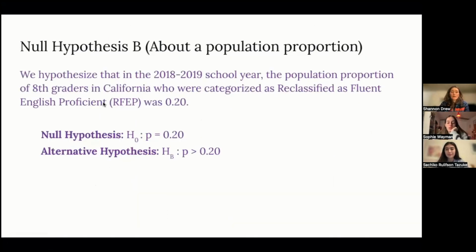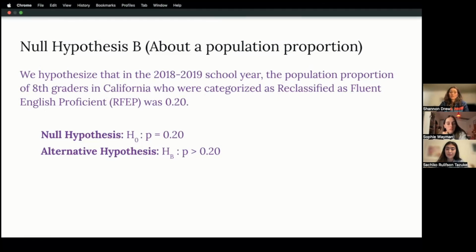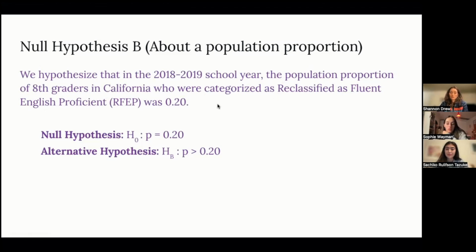So our null hypothesis B about the population proportion is that in the 2018-19 school year, the population proportion of 8th graders in California who were RFEP was 0.20. And our alternative hypothesis was that that population proportion was greater than 0.20.